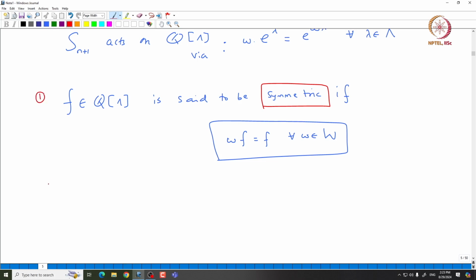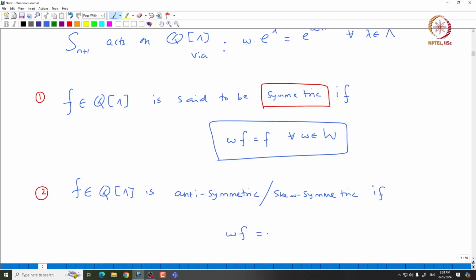So, this is definition 1, and definition 2: f in Q bracket lambda is said to be anti-symmetric or skew symmetric if when you apply W on f you get the sign of W times f for all W in W. So, W is nothing but S n plus 1.